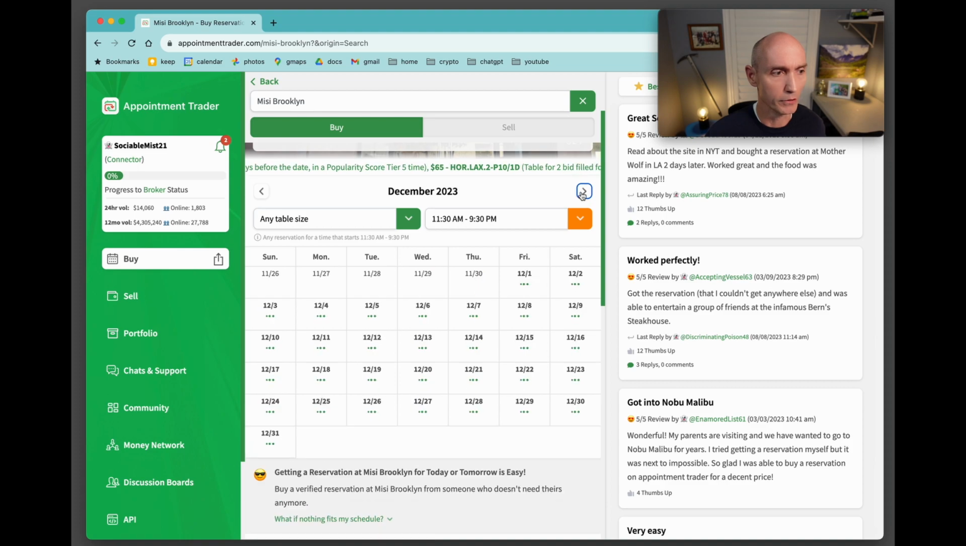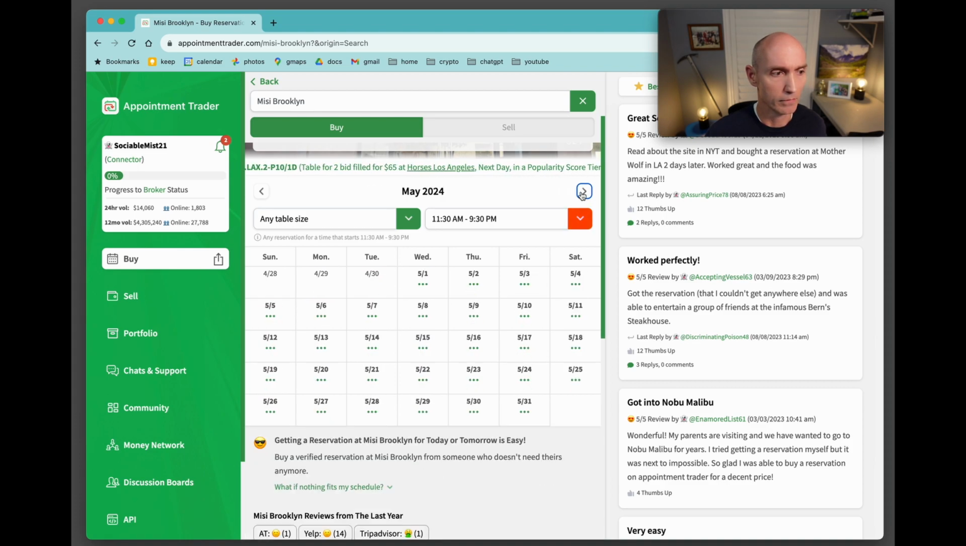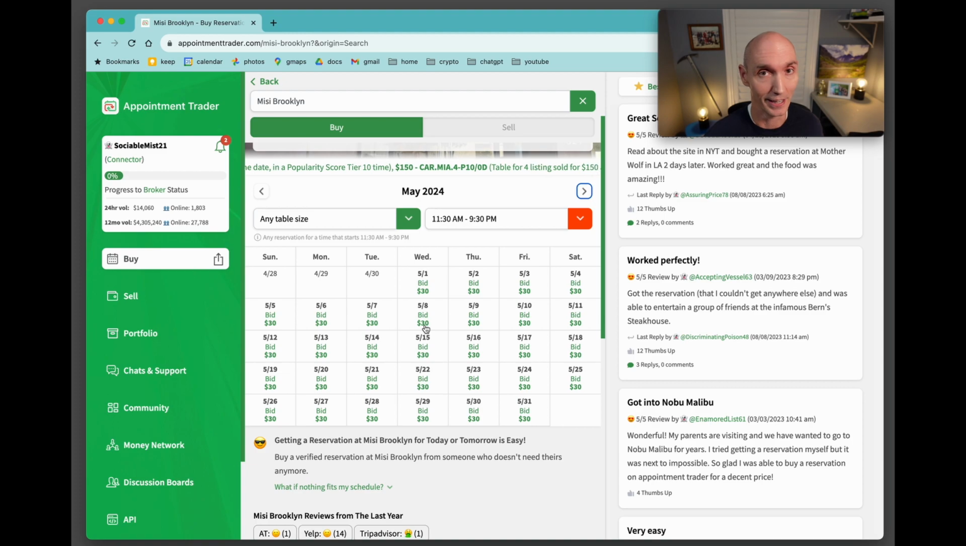But if we keep going in the future, let's keep popping it forward. Okay, eventually, we get to May. So May, you can only bid. That's because the restaurant hasn't opened up those reservations yet. But as soon as they're going to open up, people snag them right up, sell them right on this site or other third-party sites like this.